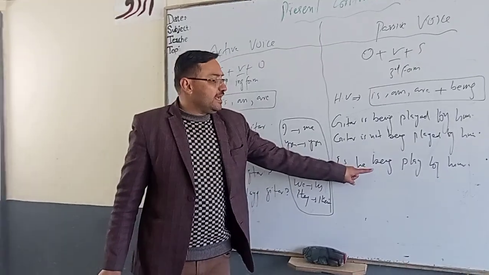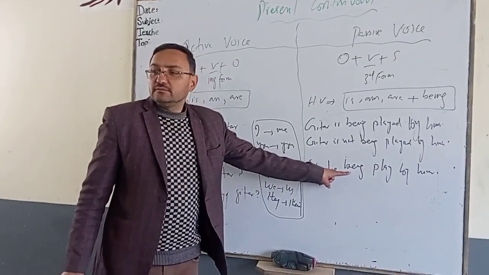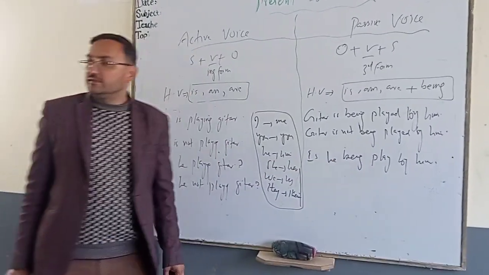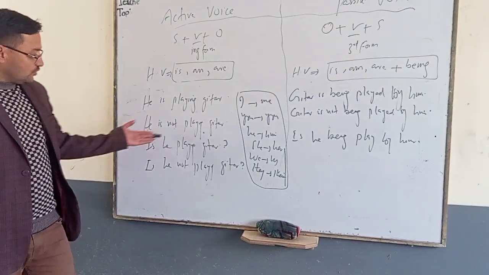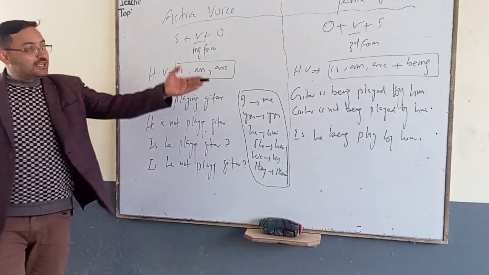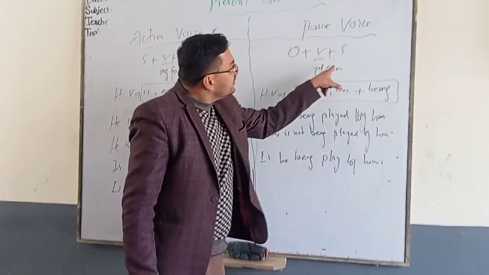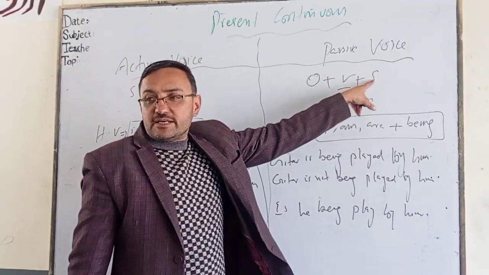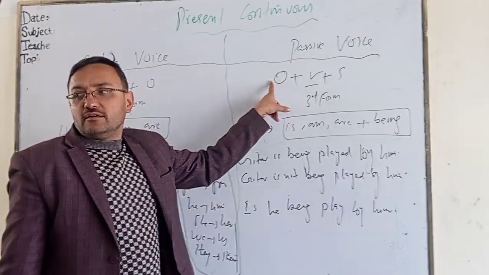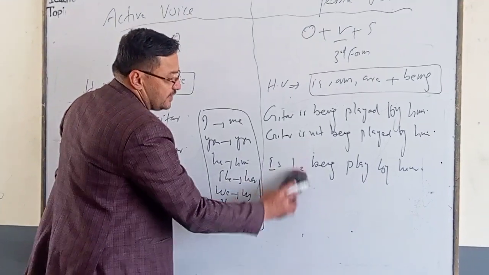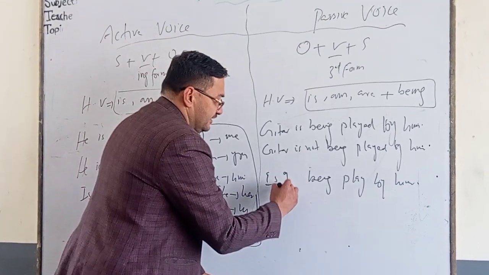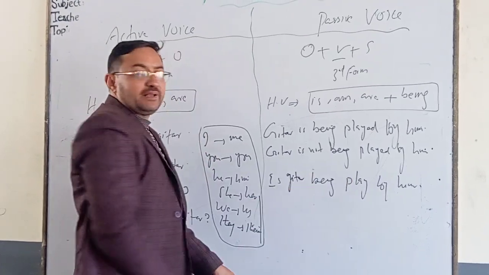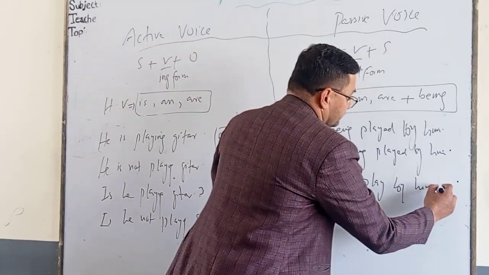Is he being played? Why are you saying he here? Yes, look at the sentence. Is guitar, because you have to change the object into the subject. All right? So now here you would use is guitar. Is guitar being played by him?